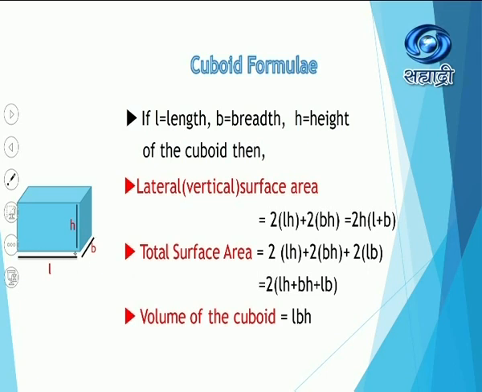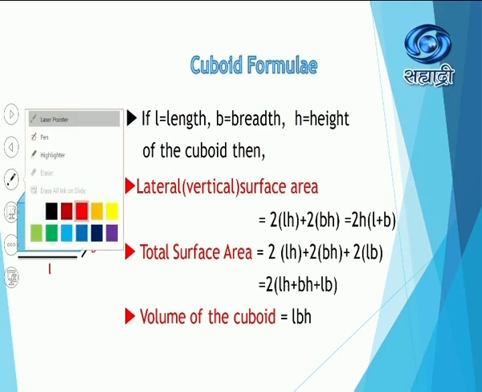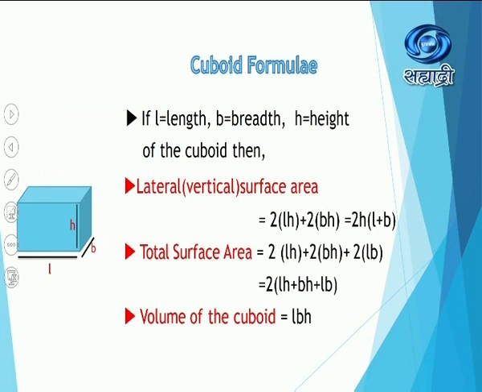The water will occupy the bottom, so that will be L into B, the area of the base, and then it will increase by its height. Therefore, area of the base into height will give you the volume. Therefore, volume is equal to L into B into H.